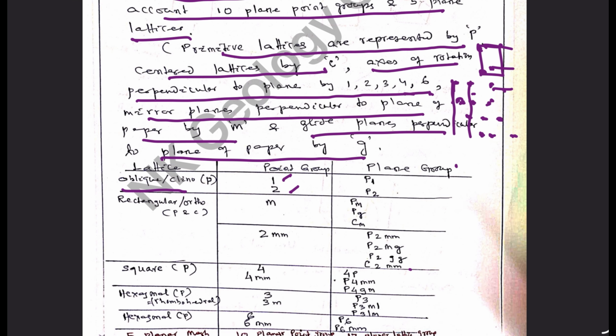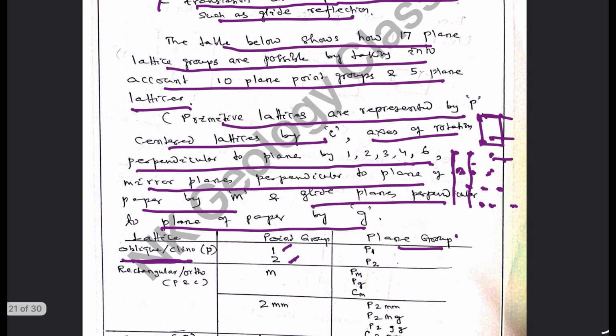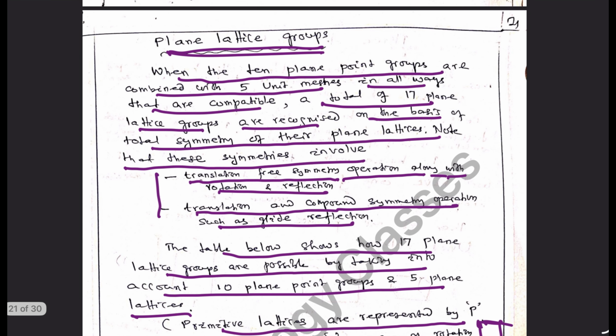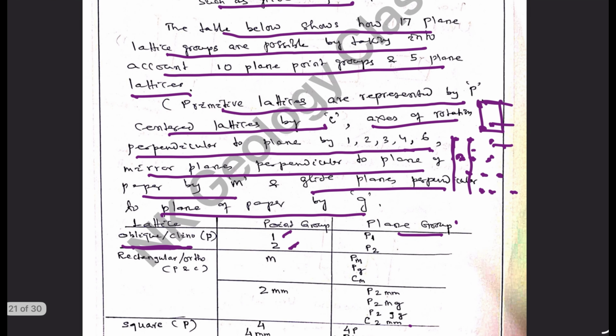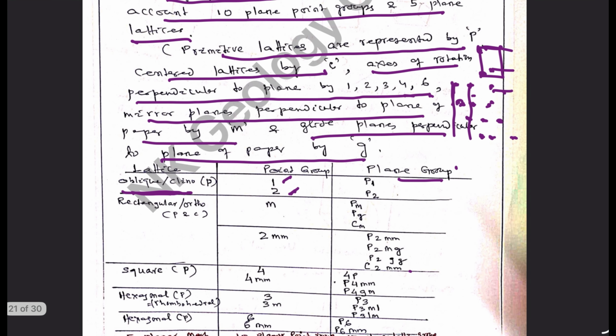So in case of oblique arrangement, there can be one point group, that is one-fold and two-fold, and accordingly the plane lattice groups will be P1 and P2.